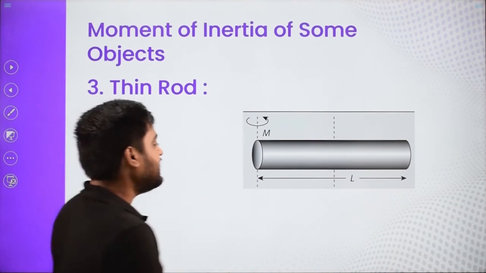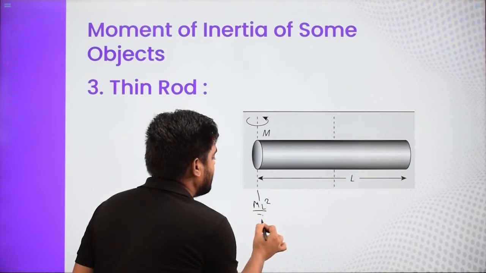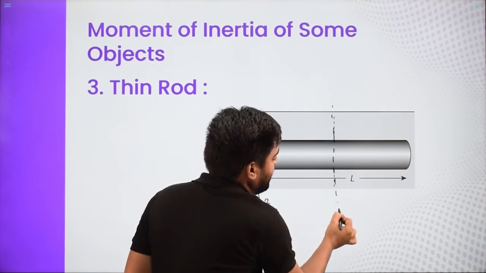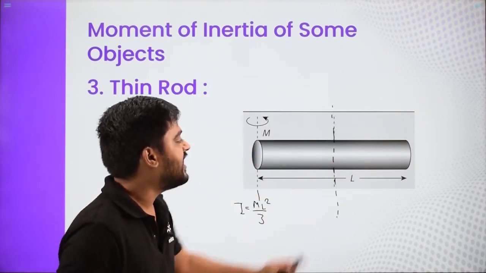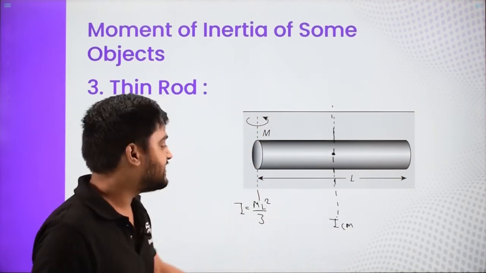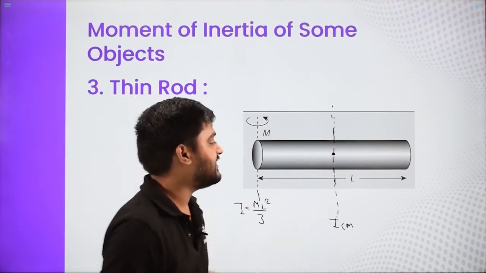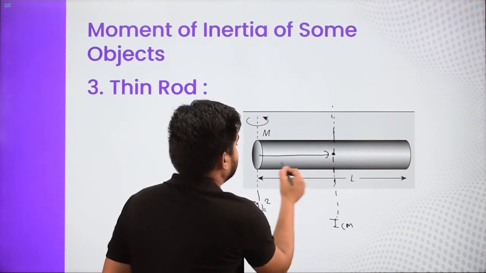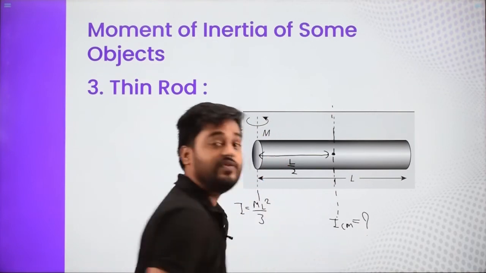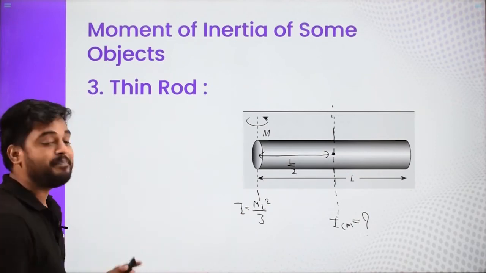First, we already know this is ML square by 3. For this one, we want an axis which is parallel to this and passes through the center of mass. I am going to call that I_CM: the axis passing through the center of mass of the body and parallel to our given axis. The distance between these two axes is nothing but L by 2. Let us say we have to find this without using any integration, given that I already knew this. For that, I am going to apply the parallel axis theorem.